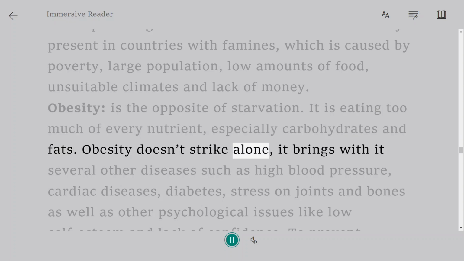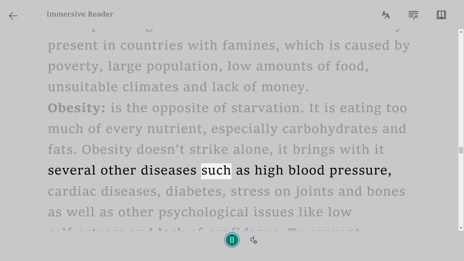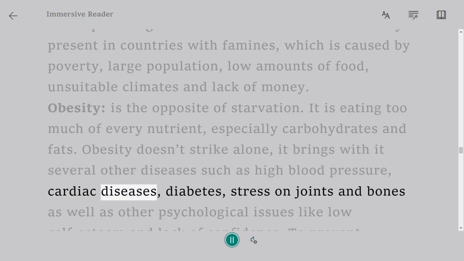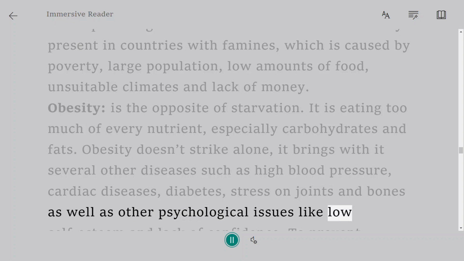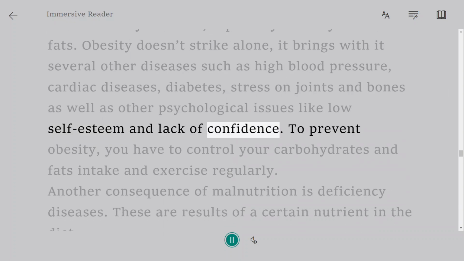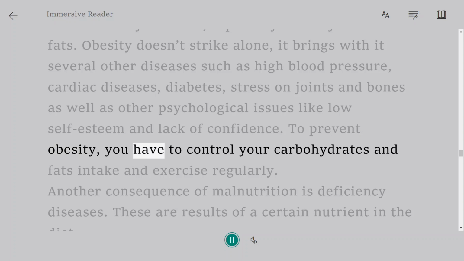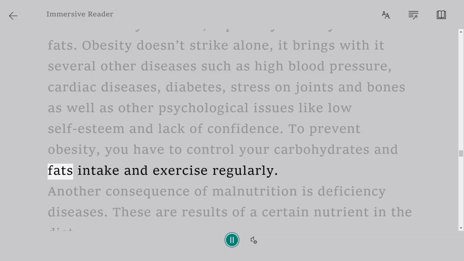Obesity doesn't strike alone, it brings with it several other diseases such as high blood pressure, cardiac diseases, diabetes, stress on joints and bones, as well as other psychological issues like low self-esteem and lack of confidence. To prevent obesity, you have to control your carbohydrates and fats intake and exercise regularly.